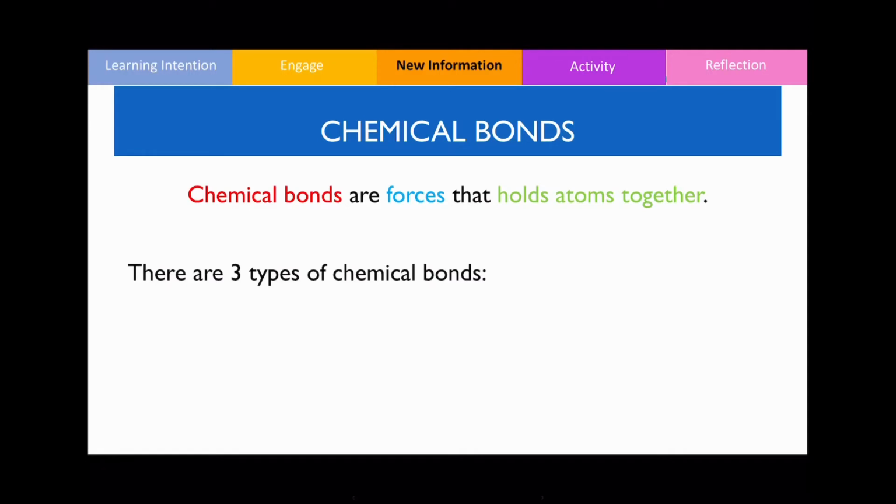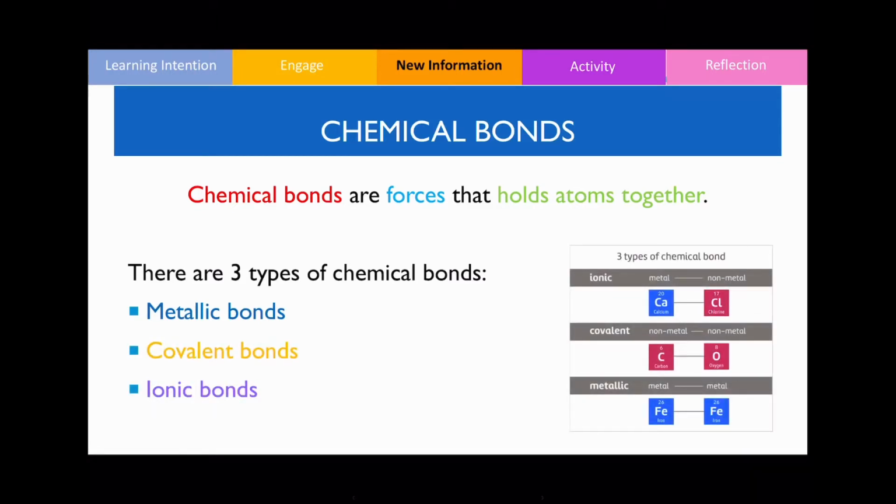There are three types of chemical bonds that we're going to be looking at, but for today's lesson we're only going to be looking at the first one, which is metallic bonding. The other two types of bonding that we are going to go through include covalent bonding and ionic bonding. And as you can see by the image on the right hand side, this shows you the fundamental differences between each of the different types.